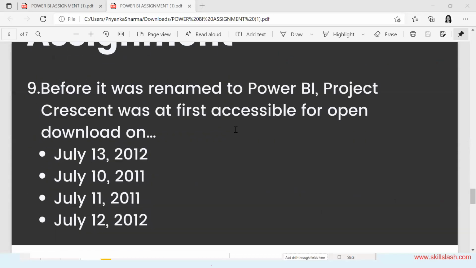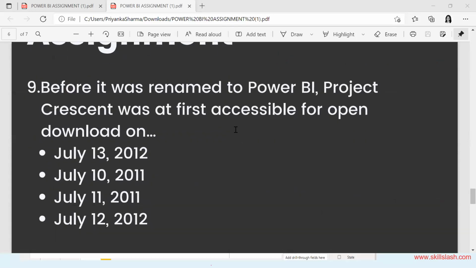Okay. The question number 9 on this assignment: Before it was renamed to Power BI, Project Crescent was at first accessible for open download on. Oh, Sarath, you've been looking on Google a lot, huh? Great. Okay, Mohammed, very good. Pratiksha, Sachin. The answer for this is July 11, 2011.